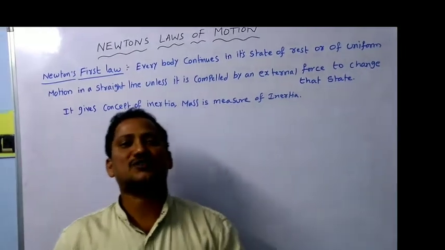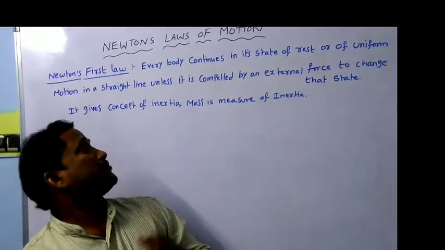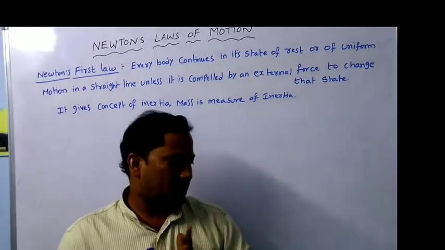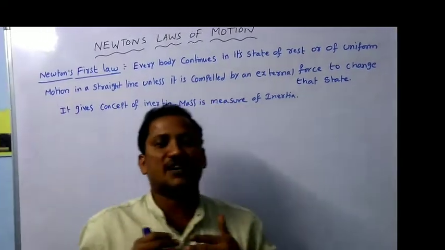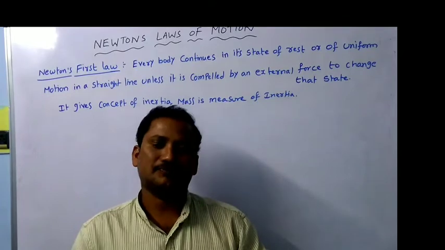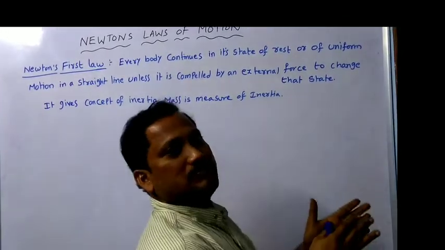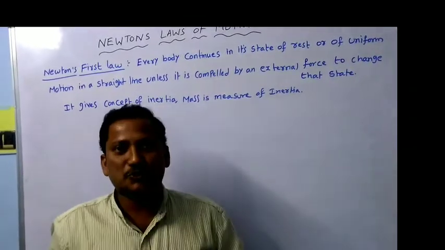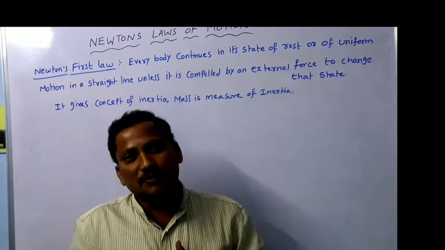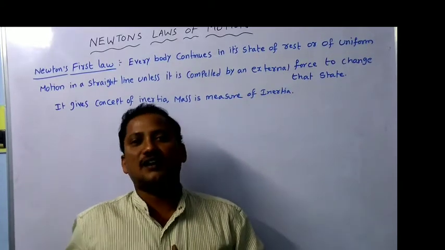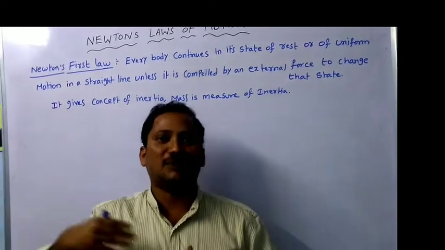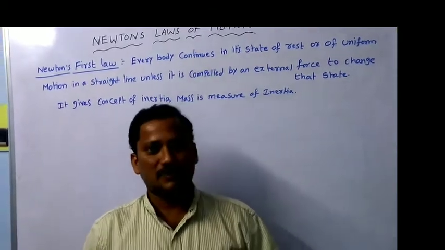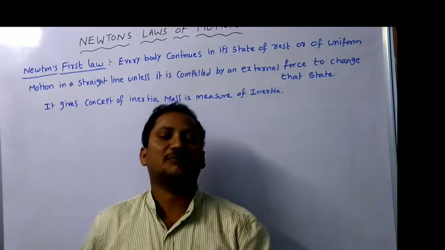So how can you explain this Newton's first law? See here, one body is there. Say for example, I am standing here, or I am moving in a straight line. Standing here means I am in the rest position. But if I am walking on the floor in a straight line, that means I am in motion. Say I am in the rest position. Up to what time am I in the rest position? Unless some external force acts on me. Say for example, I am thirsty and I would like to drink a glass of water, then I will go there. That means an external force is acting on me.